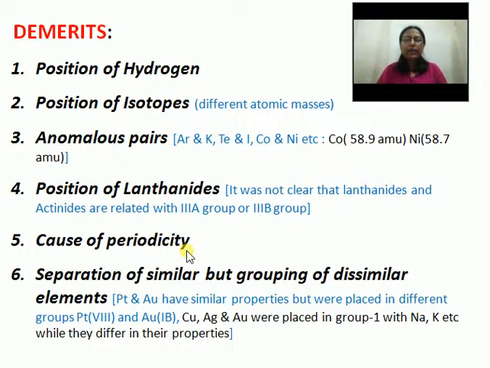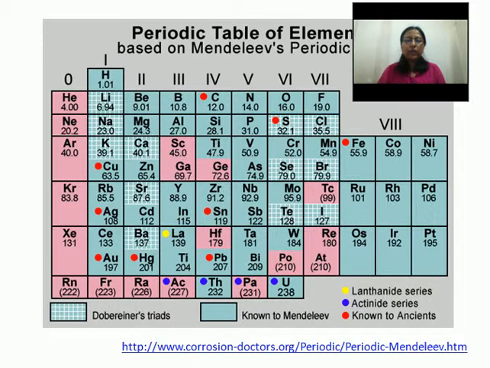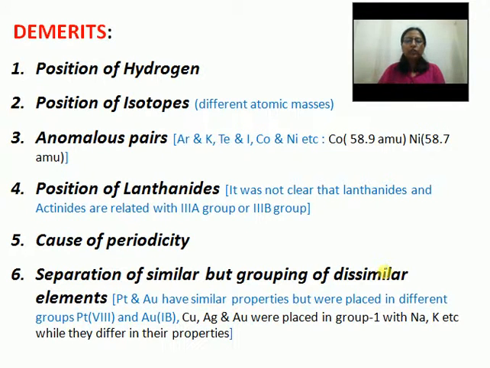He kept some elements with similar properties in different groups, and some dissimilar elements in the same group. Like you see here, in group 1 along with lithium, sodium, potassium, we have also copper, silver and gold, which is not expected. So these are mainly the drawbacks of Mendeleev's periodic table.